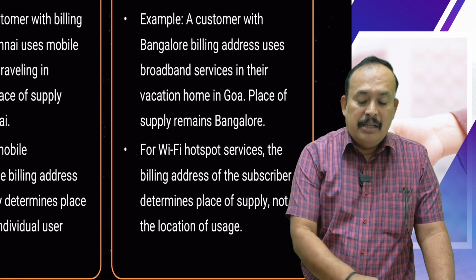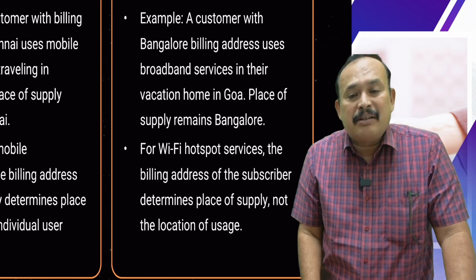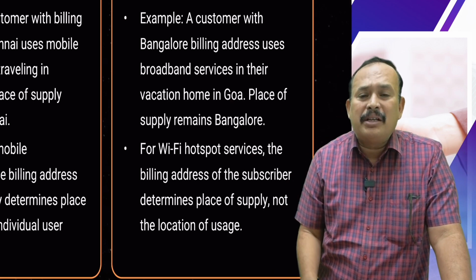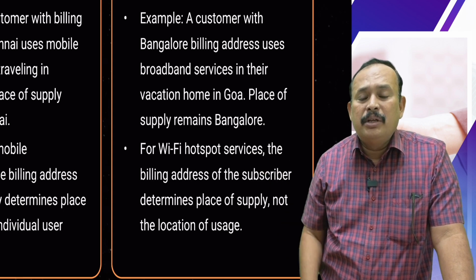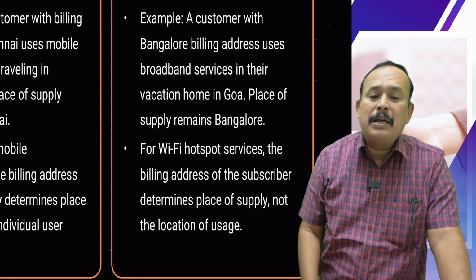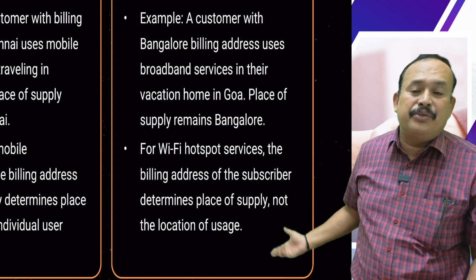Further, a customer with a Bangalore billing address uses broadband services in their vacation home in Goa. So what? Billing address where? Bangalore. Place of supply goes to Bangalore. For Wi-Fi hotspot services, the billing address of the subscriber is the place of supply, not the location of usage where they are going to use it.